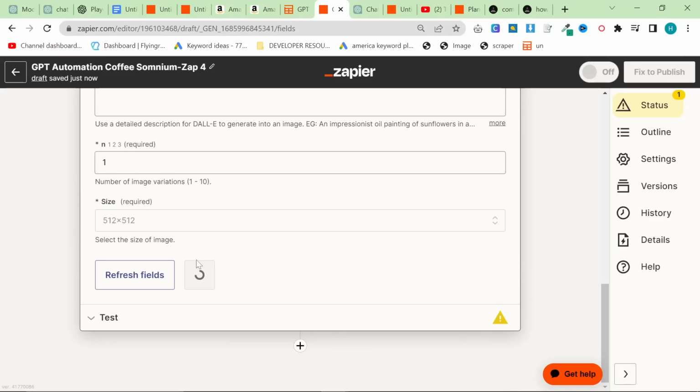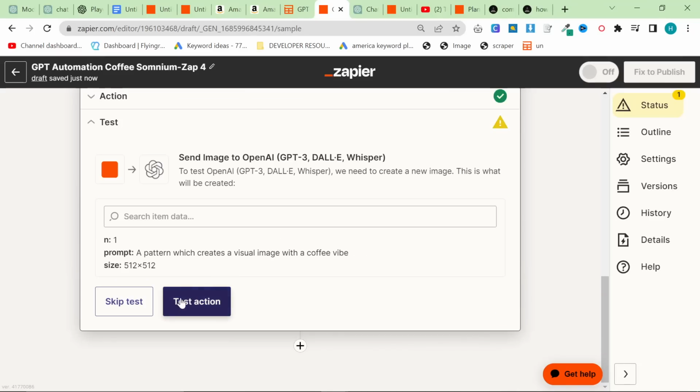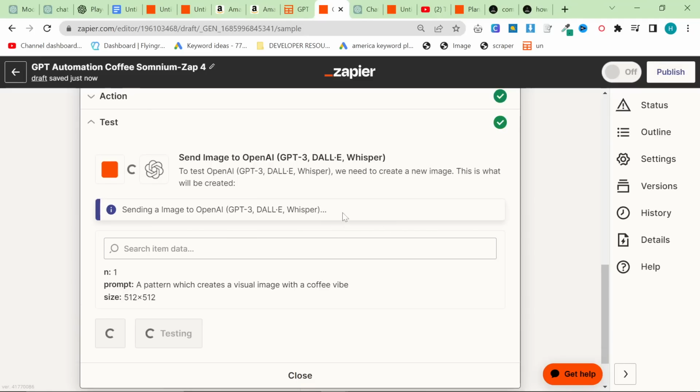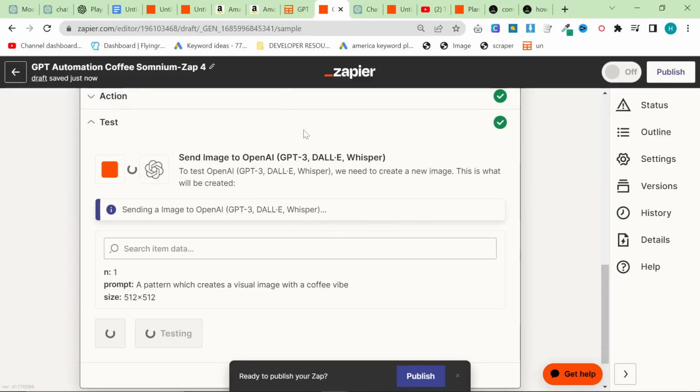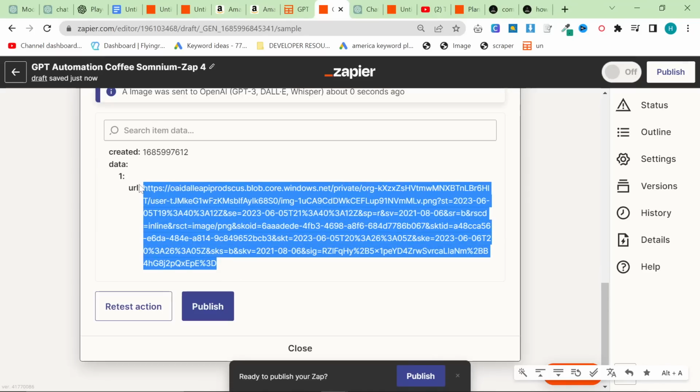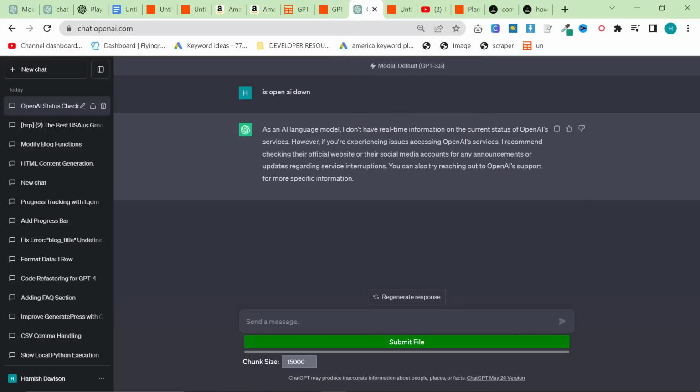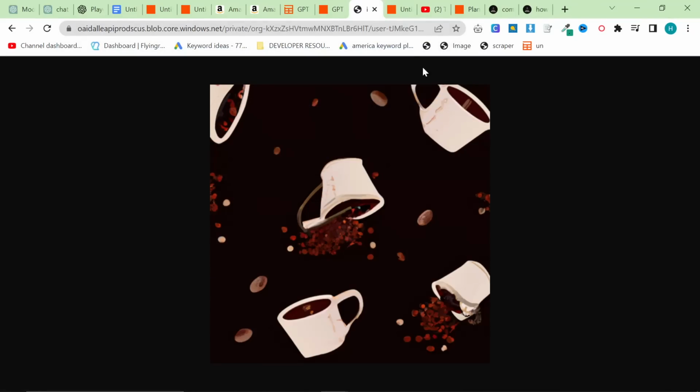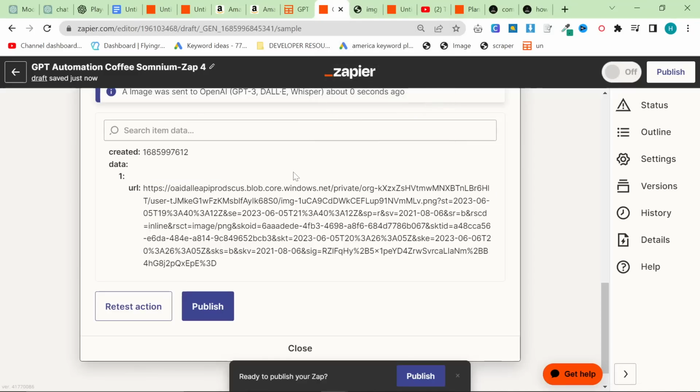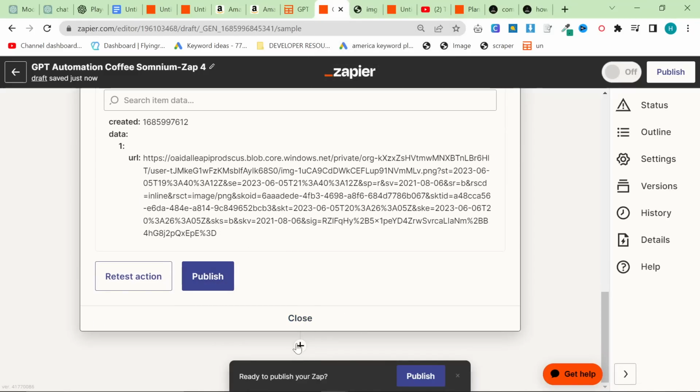Also, 512 by 512 is definitely preferable. Don't use massive images, because things go wrong, and it's just better to use smaller images, even if it doesn't quite look as good. So this is the result. I've got no idea what this looks like. This could be absolutely terrible. Okay, that works. That's completely fine. I'm actually really happy with that.